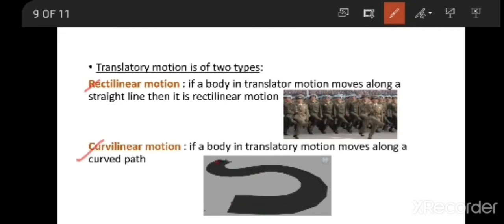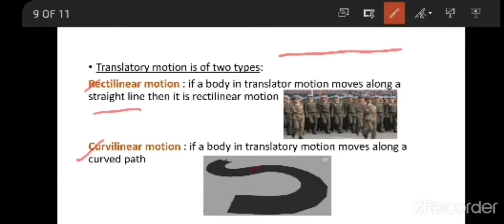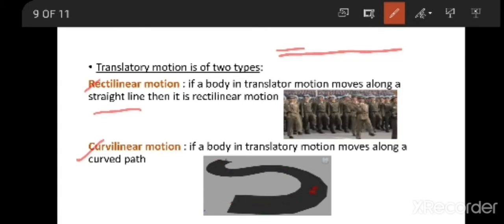Rectilinear motion is nothing but if a body in translatory motion moves along a straight line. If a body moves along a straight line along with its body parts, then you can say that the object is in rectilinear motion. It has to move in a straight line. You all know what is translatory motion: a body along with its parts should move in the same direction. And if it goes in a straight line, then you can say it is rectilinear motion.